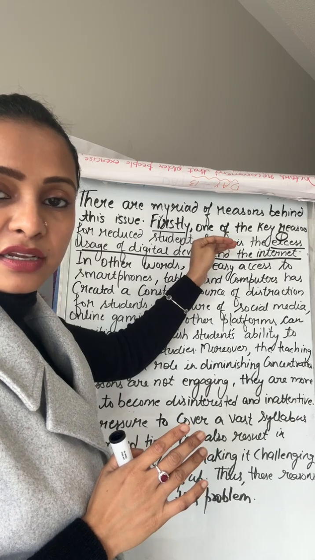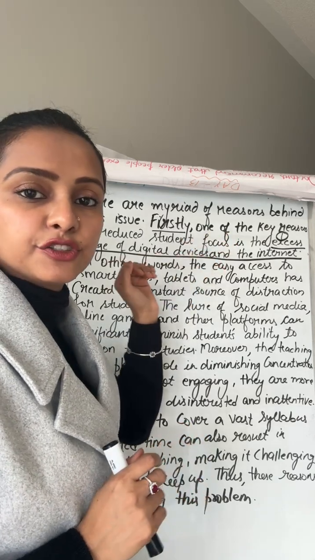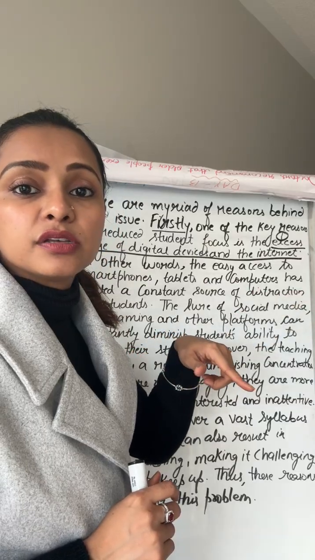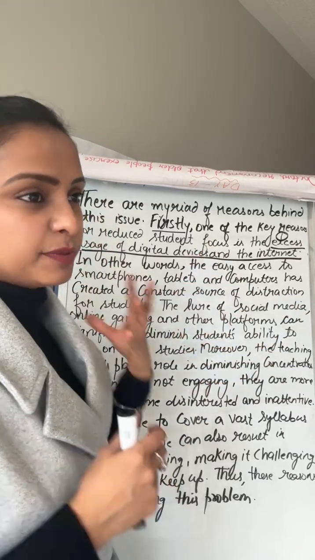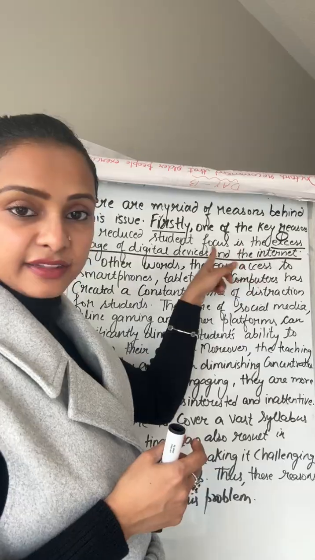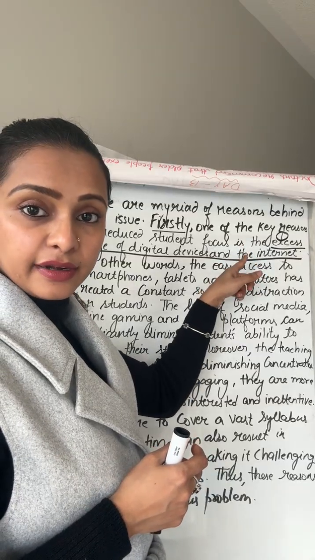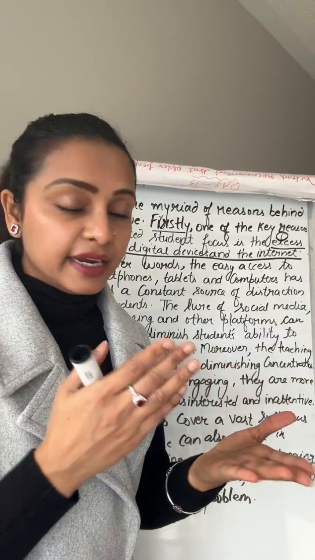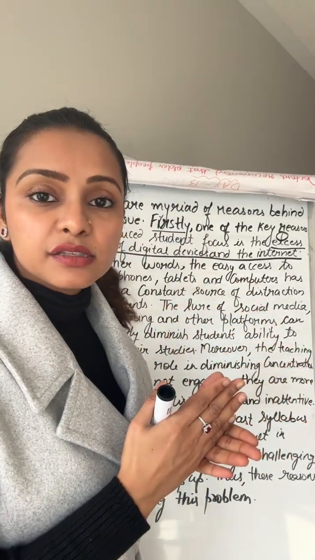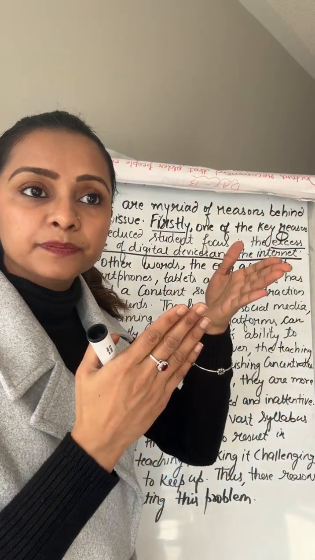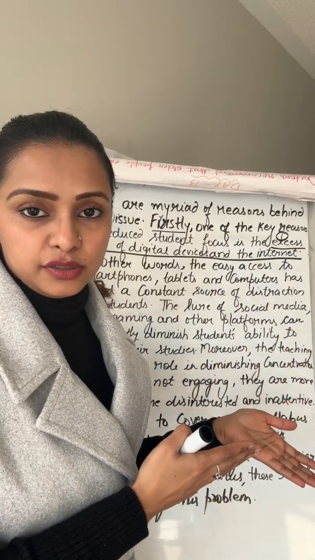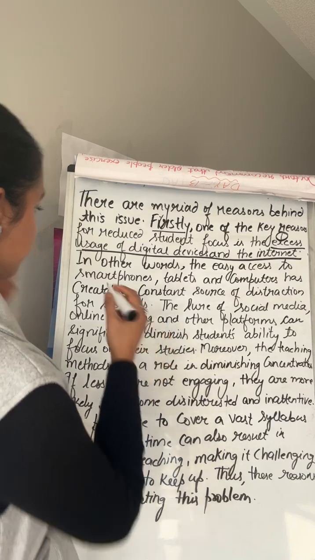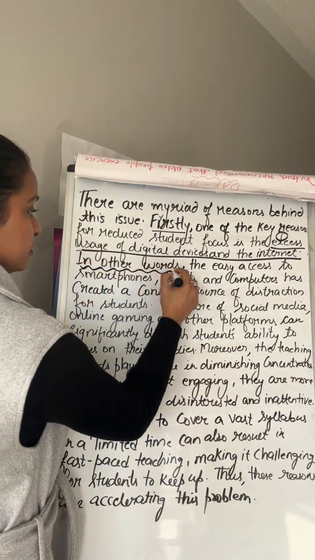Now, after P comes E. E means explanation. Before explanation, again we have to use a connector. Explanation means now we will be explaining this point and linking it with the topic. So we have to link internet and digital devices with the lack of concentration among students. So before explaining, use this connector: in other words.